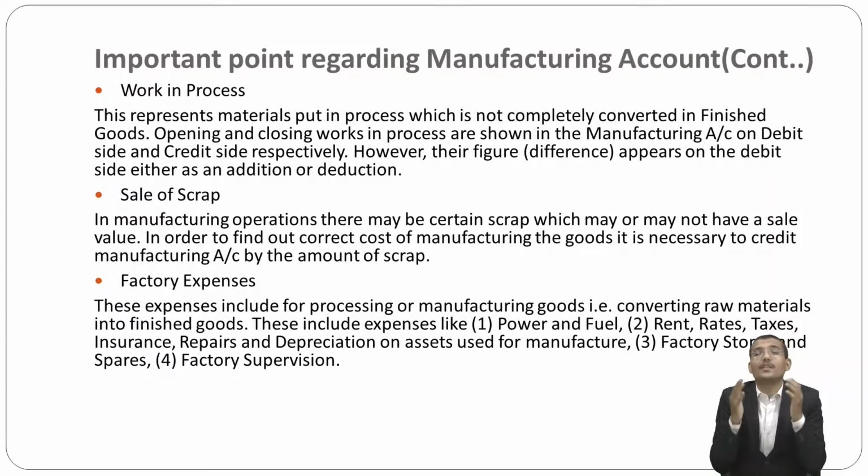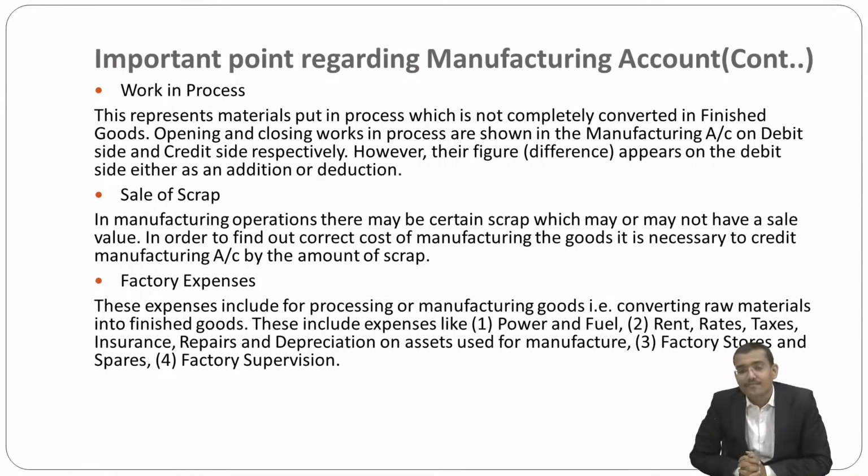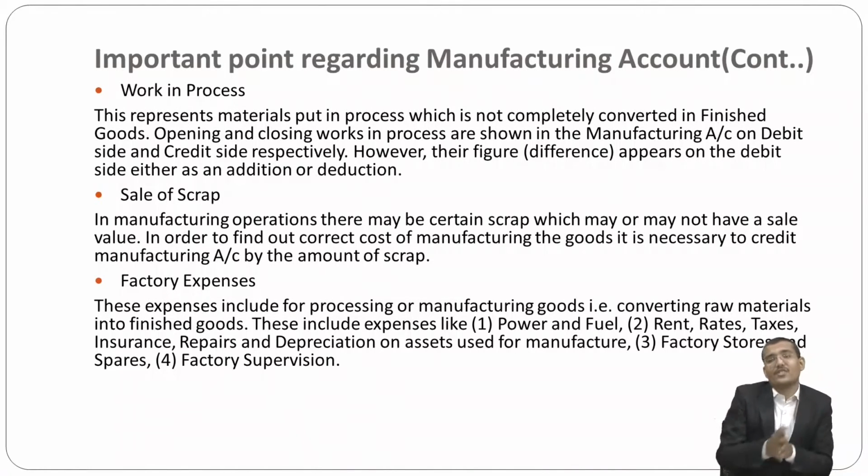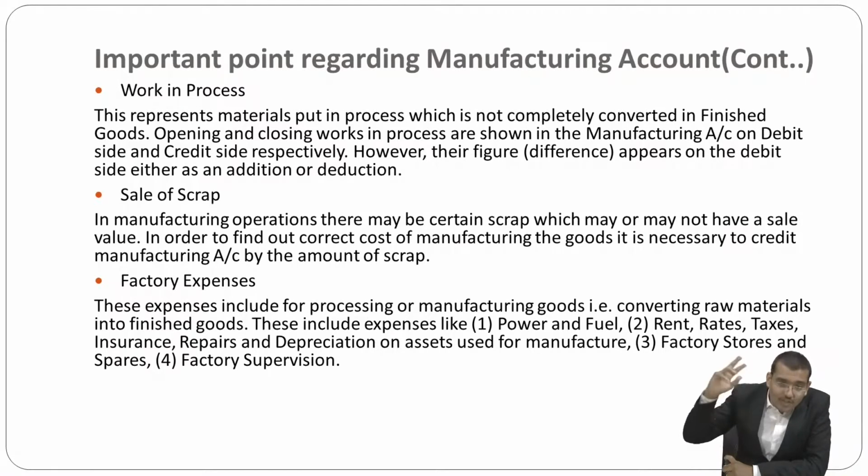Next is, my dear friends, factory expenses. Factory expenses include the expenses of processing or manufacturing goods, that is, converting the raw material into finished goods.